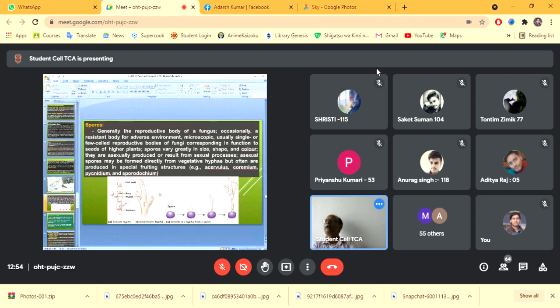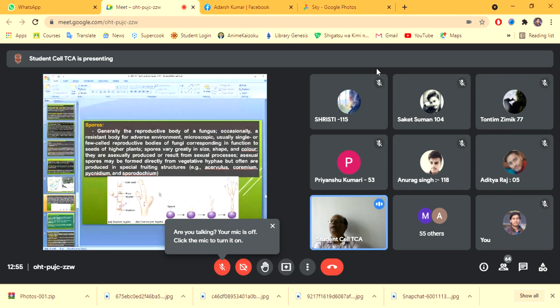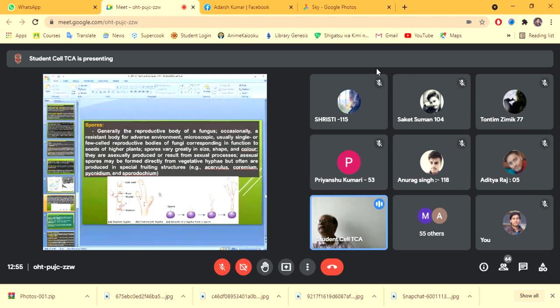which function like the seed of higher plants. The spores vary greatly in their size, in their shape, and the color. They are produced asexually or produced from the sexual process. Asexual spores may be formed directly from the vegetative hyphae, but they are often produced in a special fruiting structure like acervulus, like coremium, like pycnidium, like sporodochium.